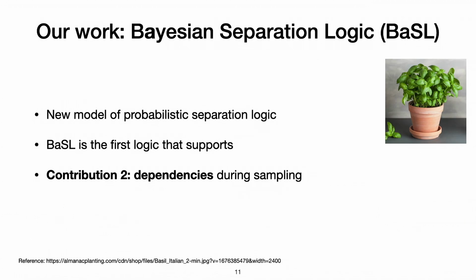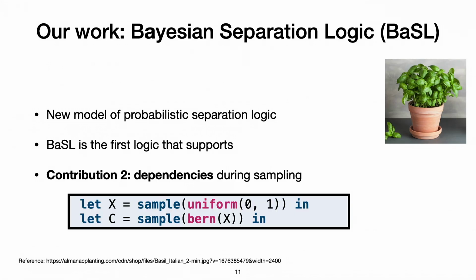And the second feature is dependencies during sampling. Look at this program: I sample X from a uniform distribution on 0 to 1, and then I sample Bernoulli of X into C. Roughly speaking, we know that C is a fair coin in this case, but we can also talk about something else. From a true precondition, we can say that C has a conditional distribution: if we condition on X being a certain value, then C will have Bernoulli of that value.